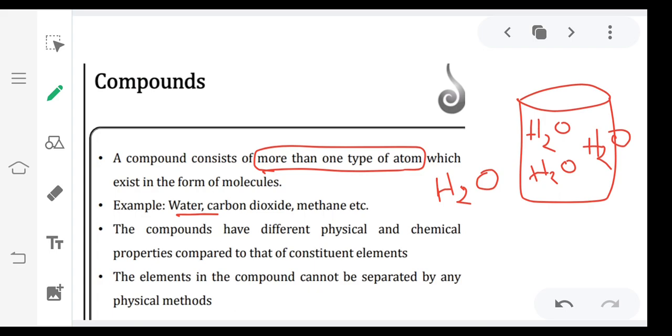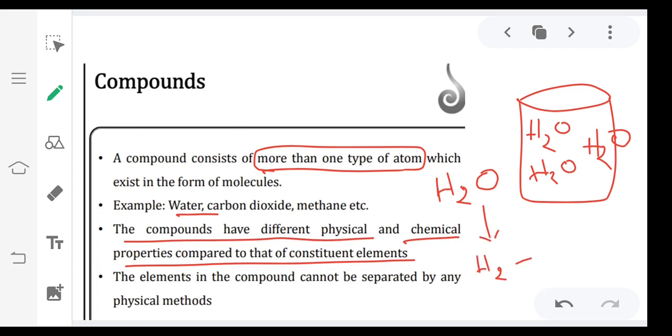Compounds have different physical and chemical properties compared to those of their constituent elements. Example, if you take this water. Water is formed from H2 and O2.